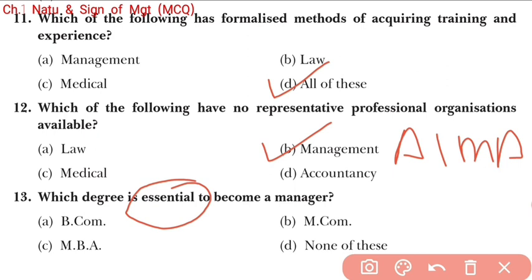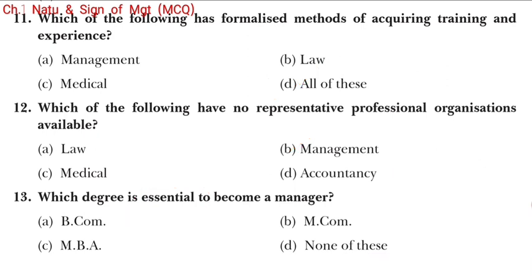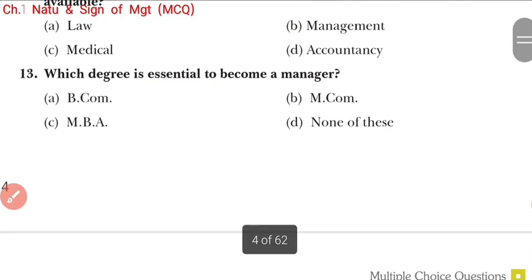As we know, to become a doctor a degree is required, to become a lawyer a degree is required, and to become a chartered accountant the CA degree is required. But to become a manager, an MBA degree is an additional advantage, but it is not compulsory for a person to obtain an MBA, BBA, BCom or MCom degree to become a manager. Without this degree, even then a person can work as a manager. Now we move to the next question.